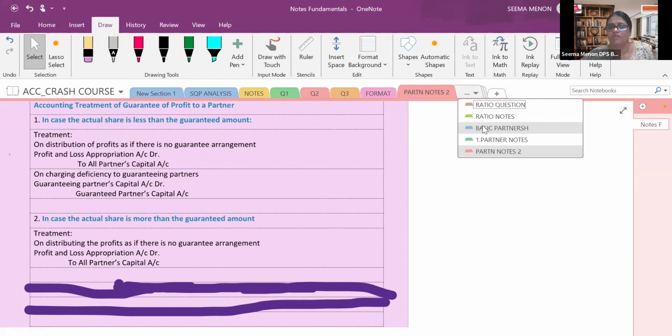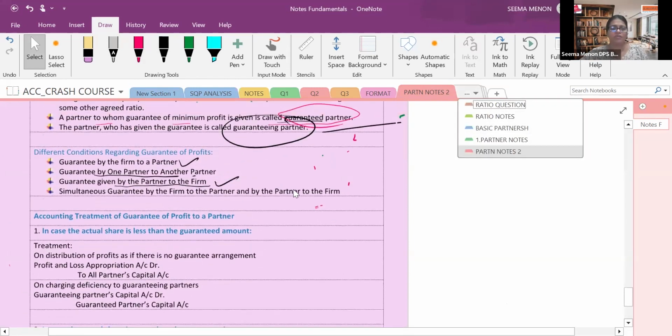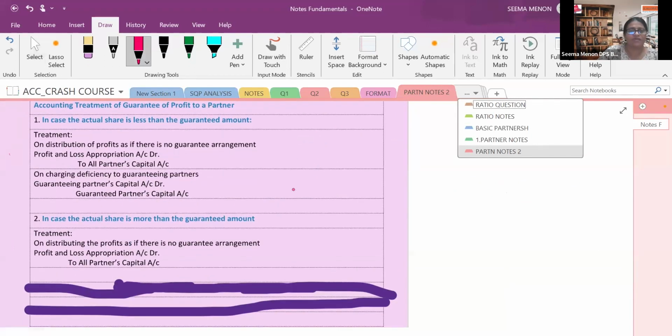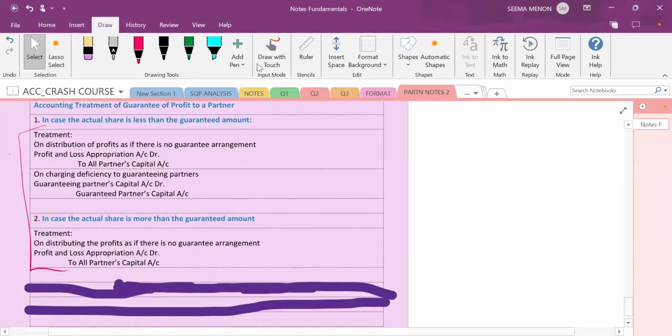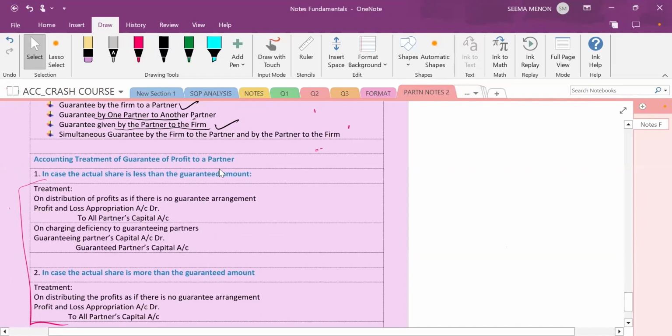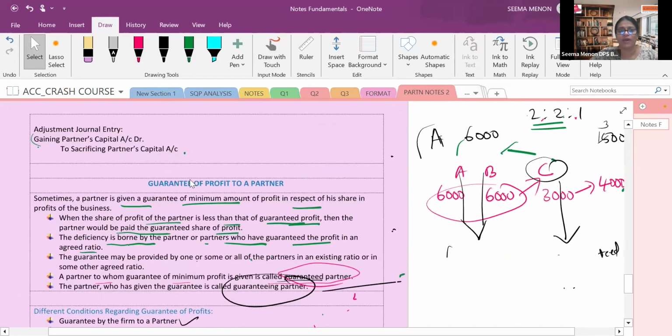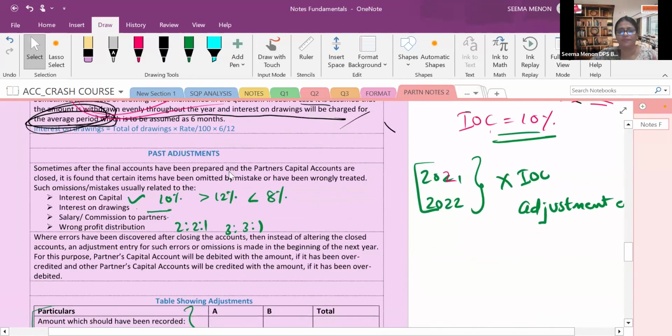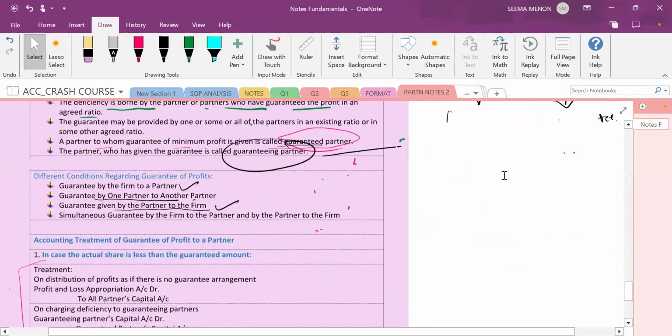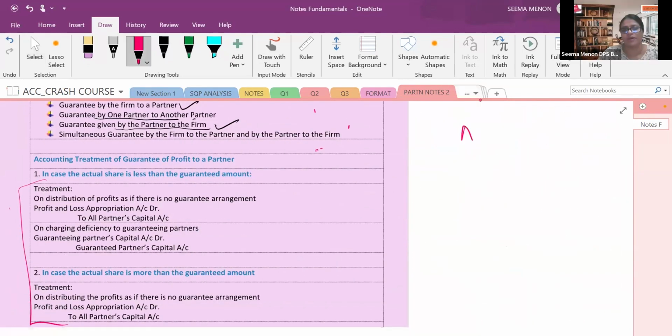Okay. Now let's move on. Neha, any doubt in whatever I explained? This last 2 entries, you leave it. I will explain that with an example only. Because, ma'am, now I'm explaining that type of question. Okay, ma'am. While I explain the question, I will teach you the journal. Now, any doubt in interest on capital, interest on drawings, etc.? No, ma'am. You should know the guarantee period and the average period in case of interest on drawings.